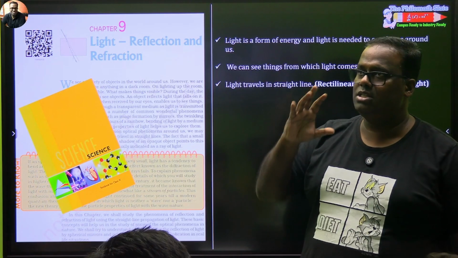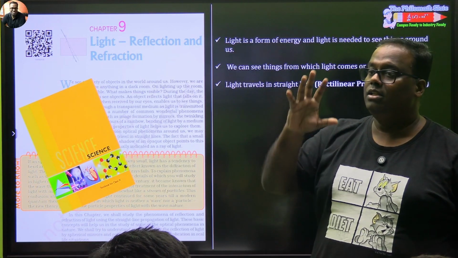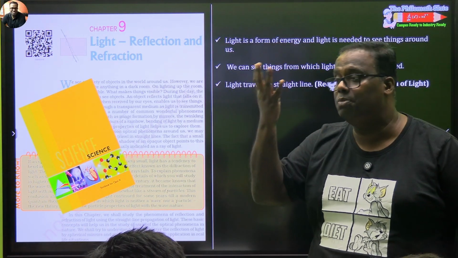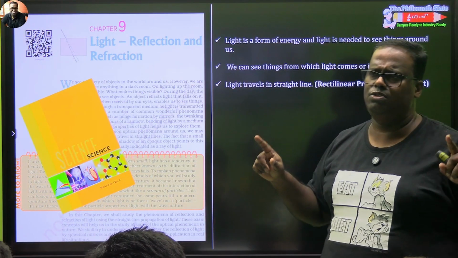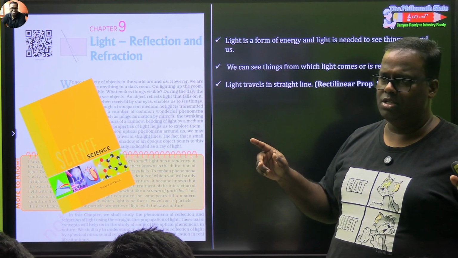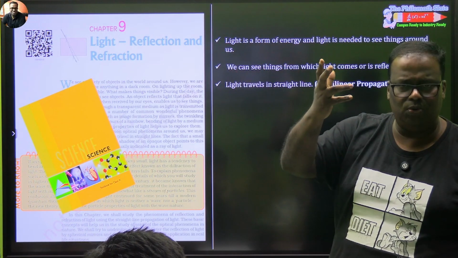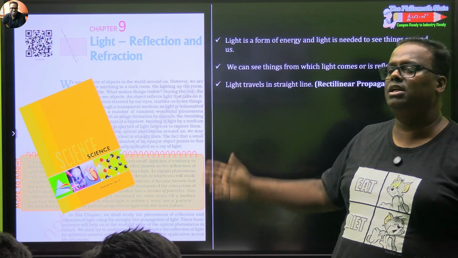Ray optics studies that branch of light where the objects that you are dealing, their sizes are much, much bigger than the wavelength of visible light. The wavelength of visible light is 400 to 700 nanometers. इनसे ऑब्जेक्ट्स काफी बड़े बड़े हैं, जैसे मान लो एक ट्री हो गया, एक ह्यूमन बीइंग हो गया, एक गाड़ी हो गया. इन सब चीजों को we study under ray optics.